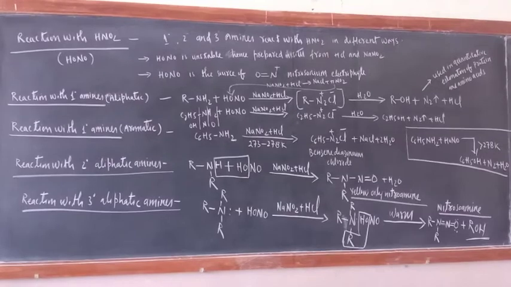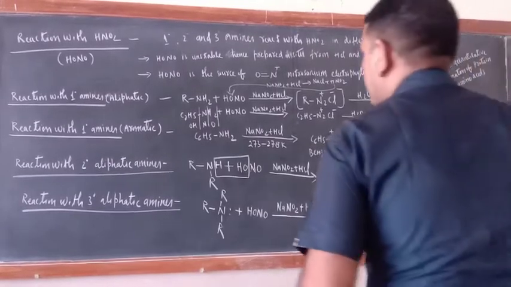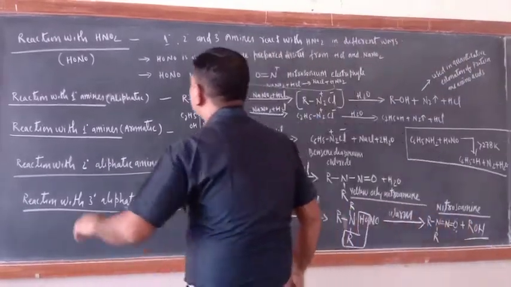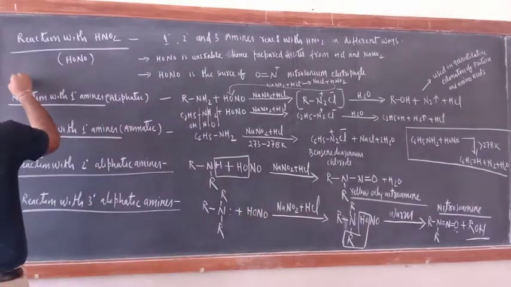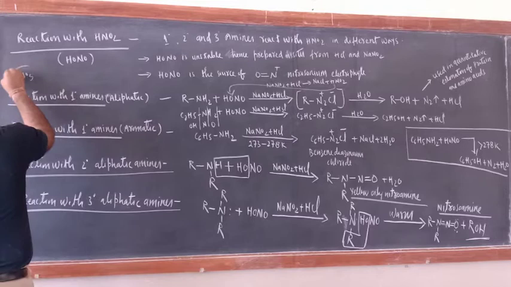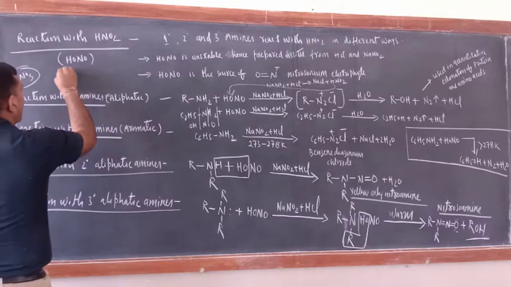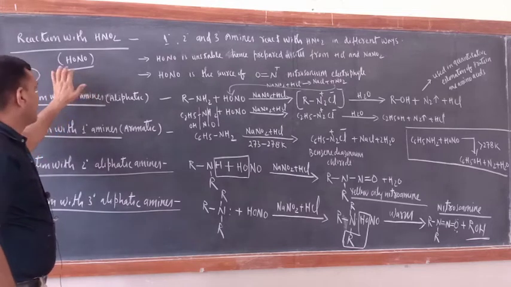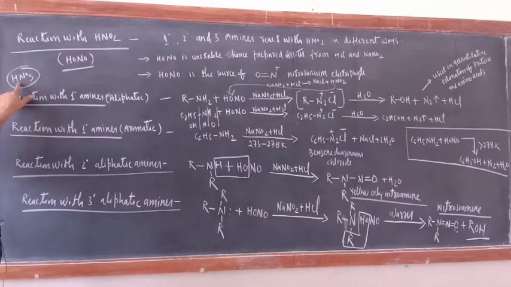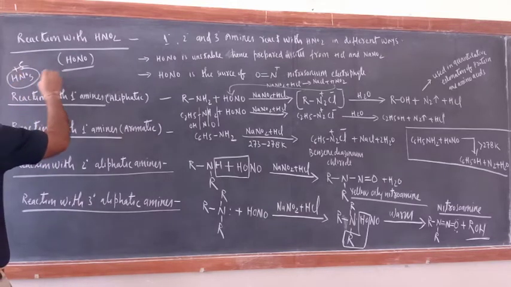Now just see the second important reaction of amines, with nitrous acid. HNO3 is nitric acid, and HONO is nitrous acid. Remember, nitric acid is stable, with +5 oxidation state.